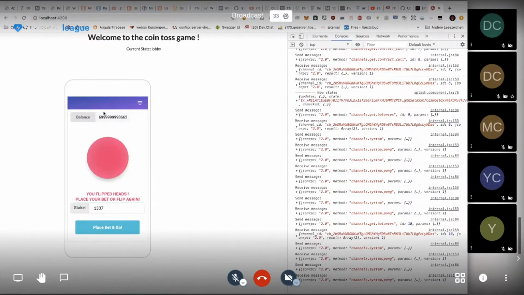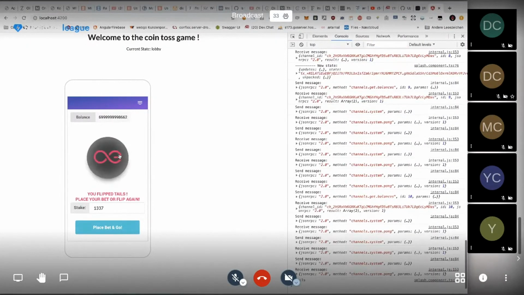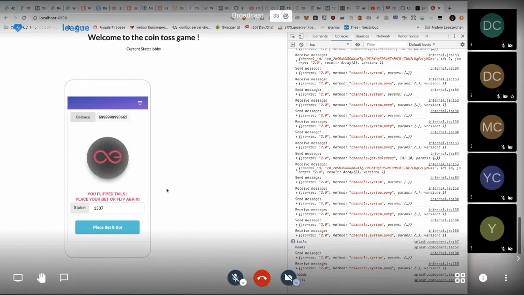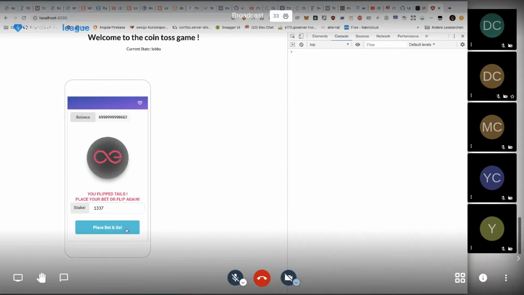As you can see, there's not that much interesting to see here right now, but it's actually great because that shows how seamlessly you can integrate state channels into applications. And at one point I might figure out why this coin is sometimes not flipping properly, but yeah, this is just pure UI magic here. Anyways, that's about it. What is still missing now is the disconnect button here, but I'll take care of that in a matter of days, and you can start hacking away with it.